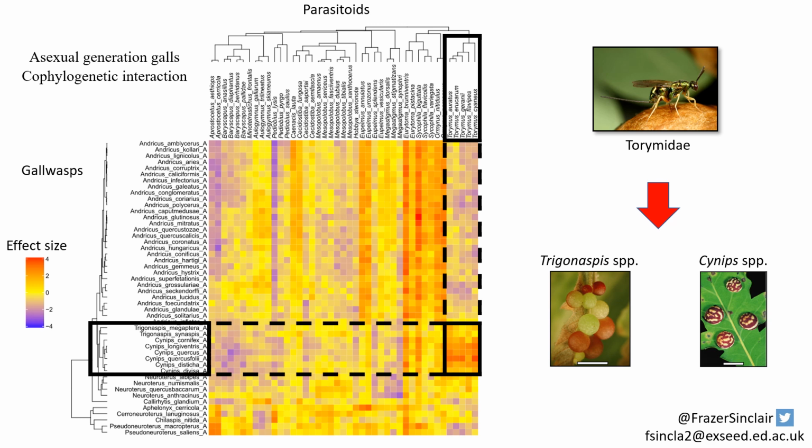These positive associations are contributing towards the cophylogenetic interaction. But similarly, this area of blue squares here indicates that the Pteromalidae are not associated with this large clade of gall wasps from the genus Andricus, and this is also contributing towards the cophylogenetic interaction term.